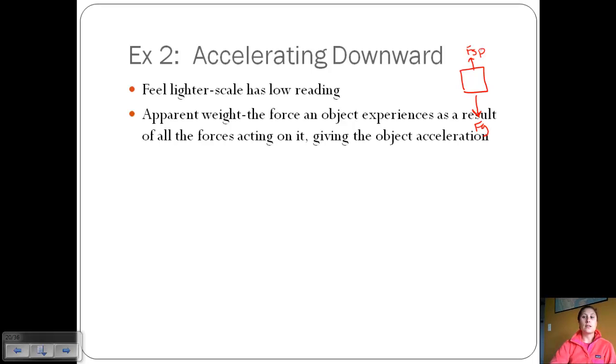So the apparent weight is the force an object experiences as a result of all the forces acting on it, and it's what gives the object acceleration. Okay, so you've got your real weight due to the force due to gravity, and then the force that the scale reads.